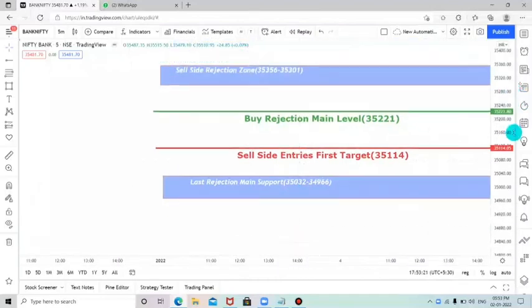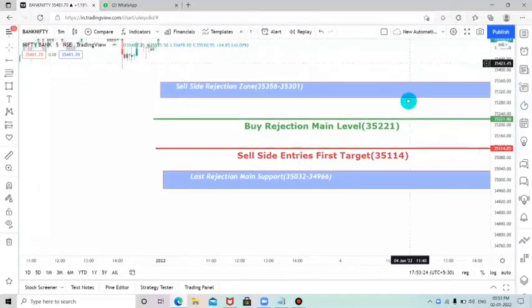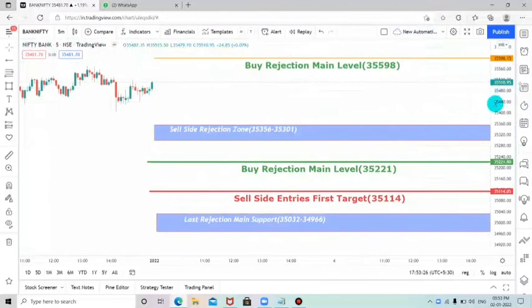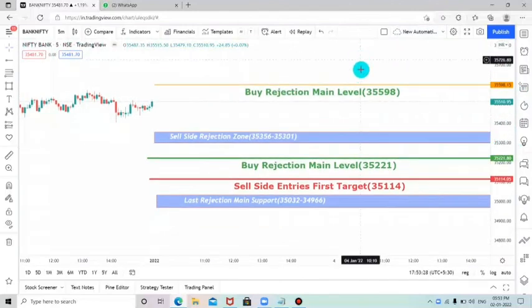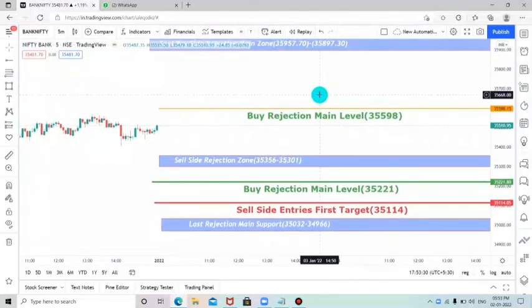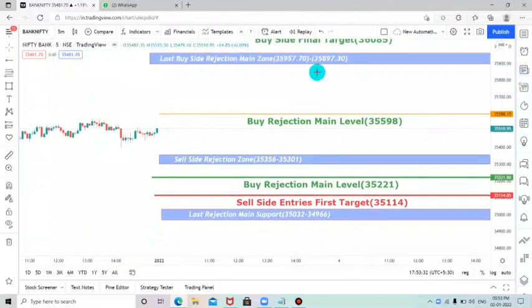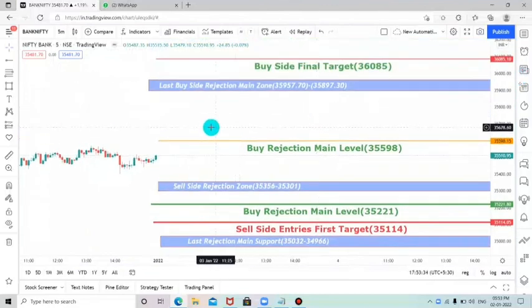Right now I have provided you the most important levels to trade for Bank Nifty intraday as per the index analysis. You can take entry in options also. So these are the main levels.